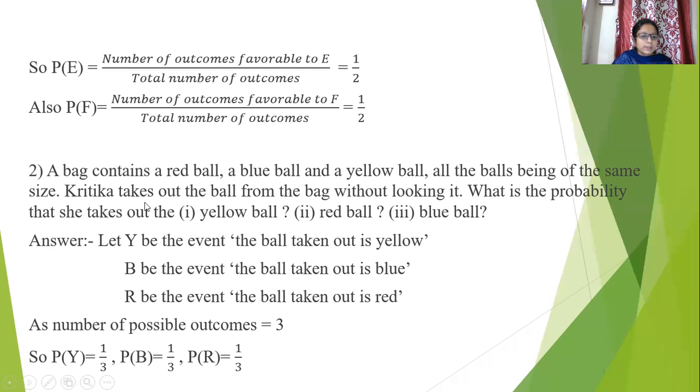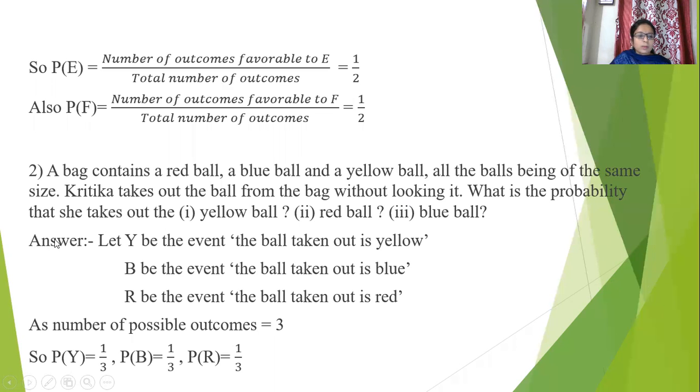Now let us go to the second example. Suppose we have one bag and that bag contains balls of three colors: one ball of red color, one ball of blue color, and one ball of yellow color. All the balls have the same size. Now Kritika is a girl and she takes out a ball from the bag without looking.